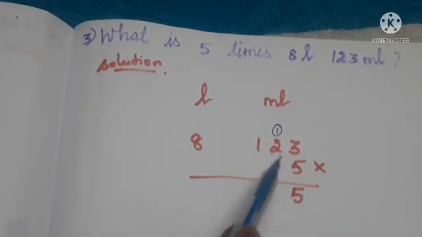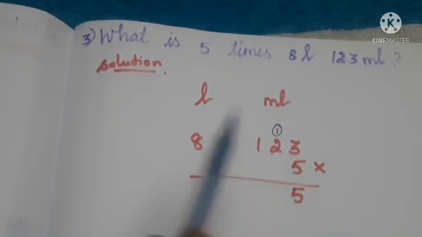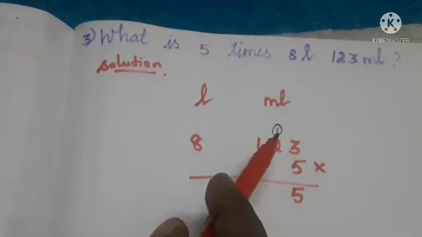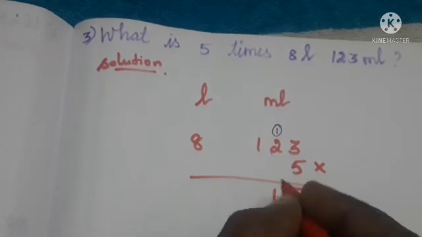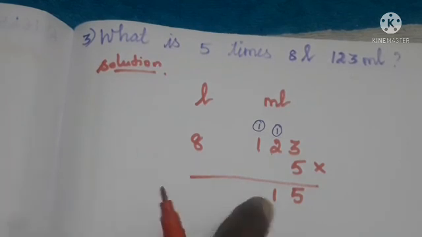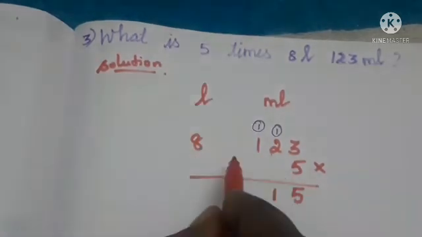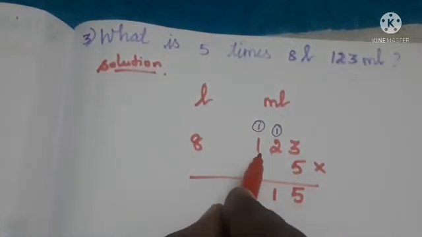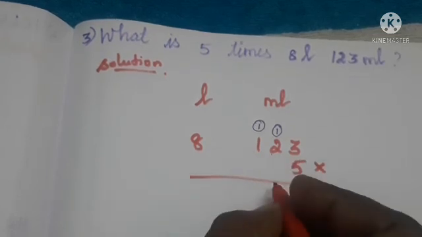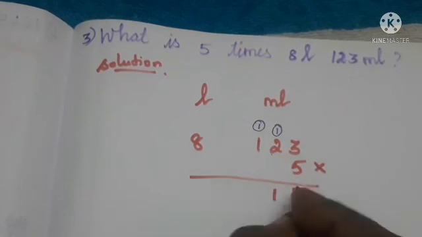Next, 2 into 5. 2 5s are 10. 10 plus 1 is 11. So we can write 1 and 1 will be the balance. That 1 we can write in the next place value above. Next, multiply 1 with the 5. 1 into 5 is 5, plus 1 is 6.